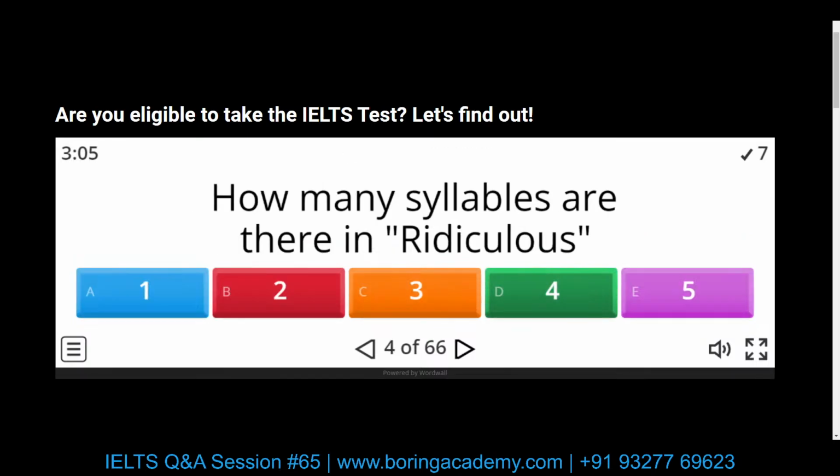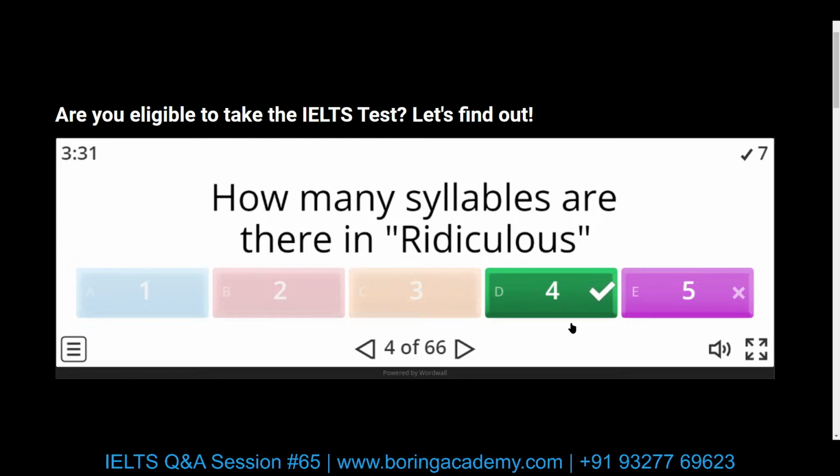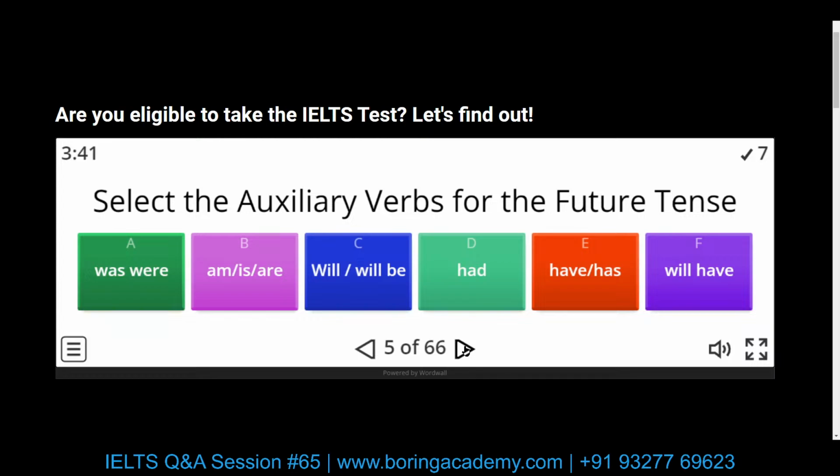Syllables, as I already explained in the previous one. Syllables are the sounds that we produce. For instance, if my name is Jason, we'll call it Ja-son, 2 syllables. Sorry, Jai, Sa and Na, 3 syllables. For Chirag, it's Chi, Ra and Ga, 3. So what about ridiculous? 5. Exactly, 5 syllables. True? No, it's 4 actually. Ri, di, cu, lus, 4, not 5. Okay, we got one wrong so far. Let's go to the next one.